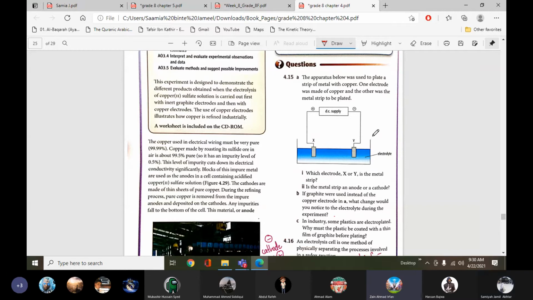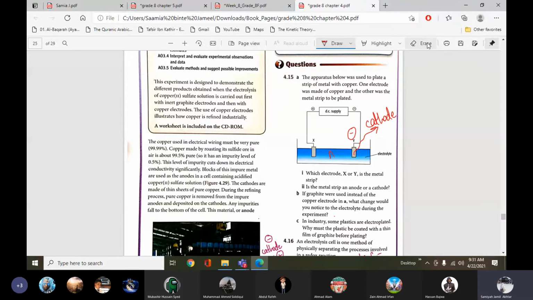Electrode Y. Which we want to be plated? Yes, ma'am. So it will be electrode Y. Why? Electrode Y is the correct answer, but why? Ma'am, we discussed this: metals always give electrons, so they're positively charged. So when they receive electrons, they go to the cathode, which is negative, and they get electroplated. Yes, very good answer.